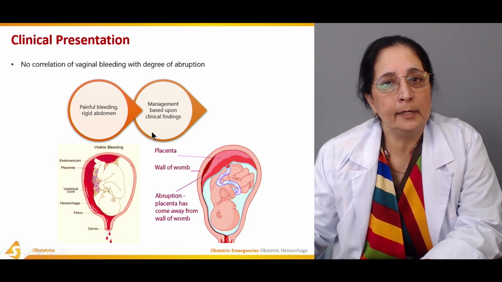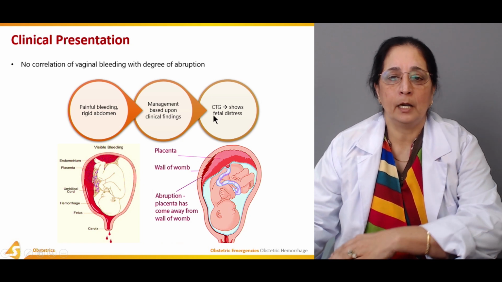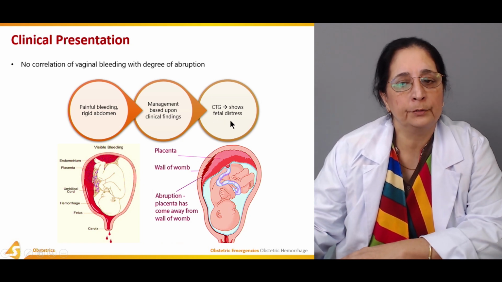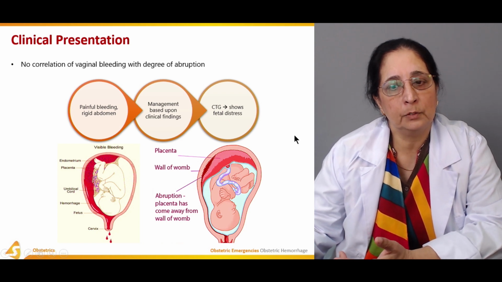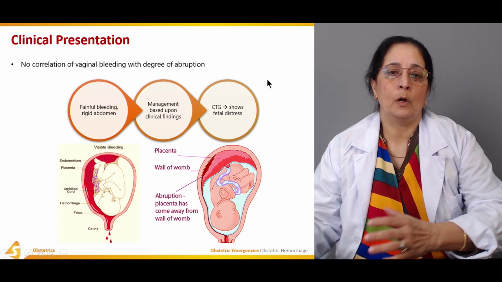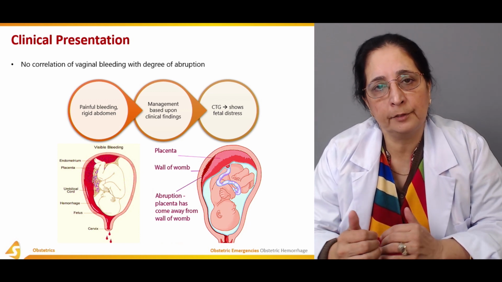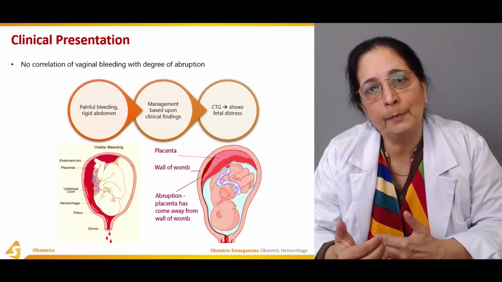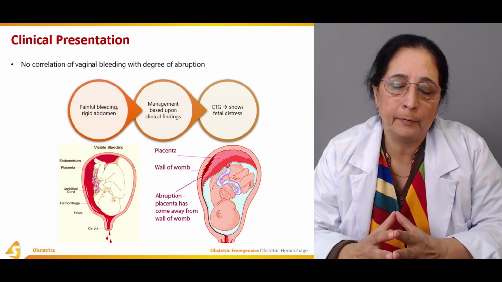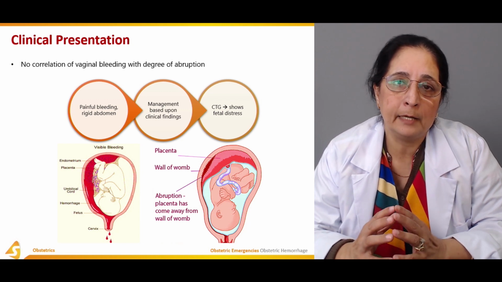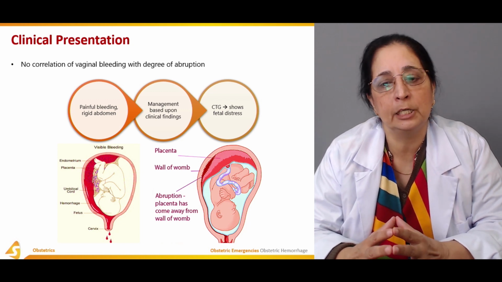Management is based on clinical findings, and if the cardiotocograph shows fetal distress, then we should manage according to that also. Usually the patient presents with a first indication, which might be blood coming out of the vagina if it's a revealed type of hemorrhage, but that blood is not an indication of the seriousness of the condition.